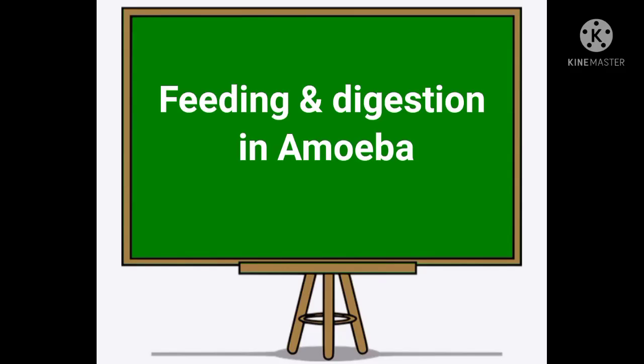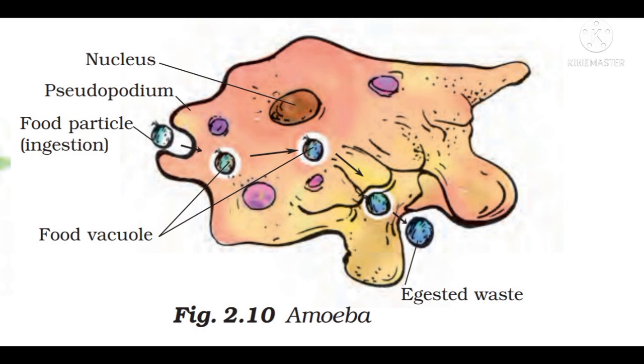Our next heading is feeding and digestion in amoeba. Do you know amoeba is a microscopic organism? How does it take food? Amoeba is found in pond water and constantly changes its shape and position. It pushes out one or more finger-like projections called pseudopodia. Pseudopodia help in movement and in capturing food.